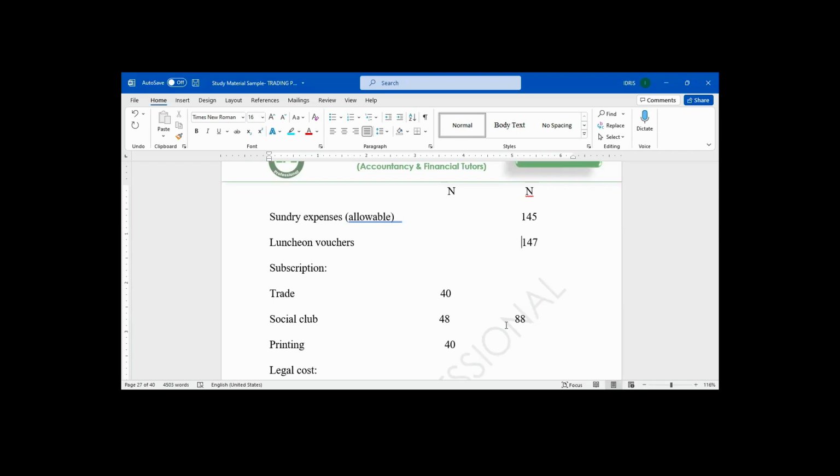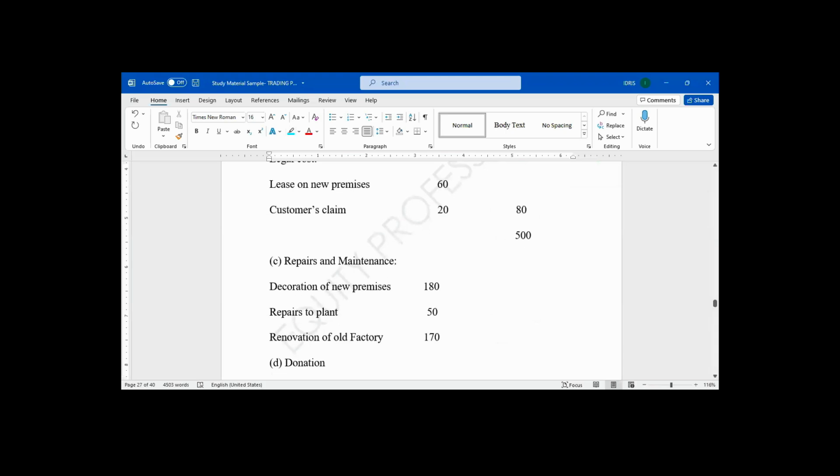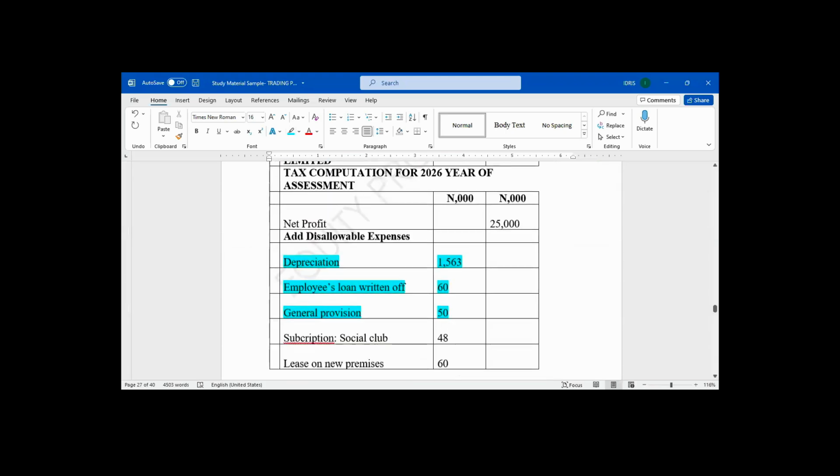Social club is disallowed. Trade is allowed. Thank you very much. That means we need to add subscription for social club back to the net profit, which is 48. You can see subscription social club 48.